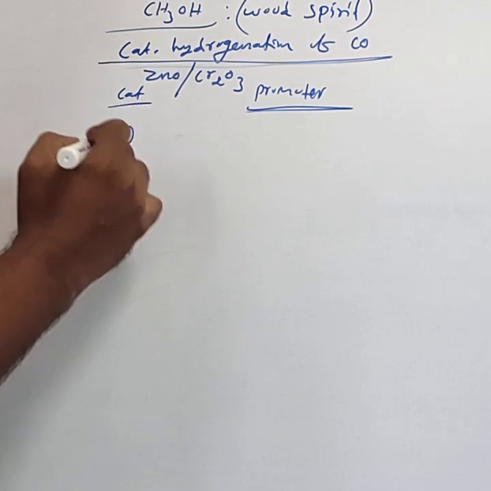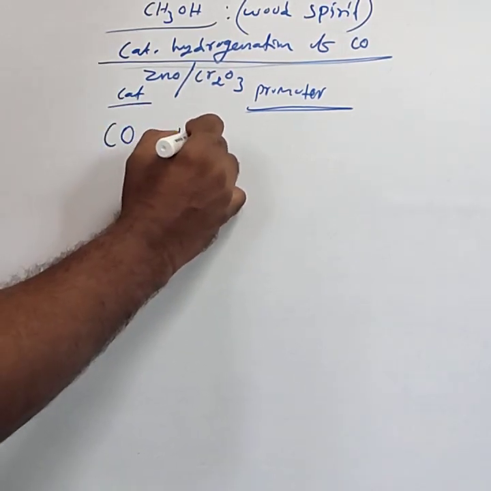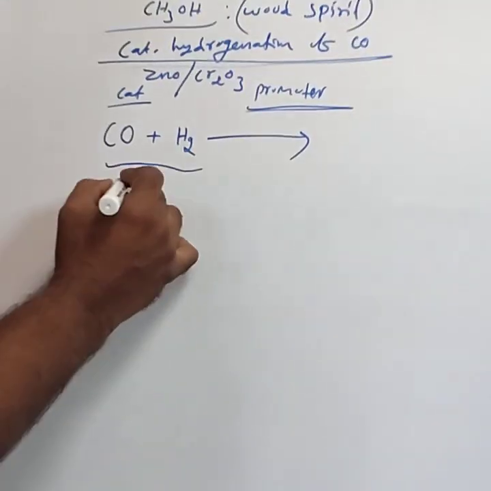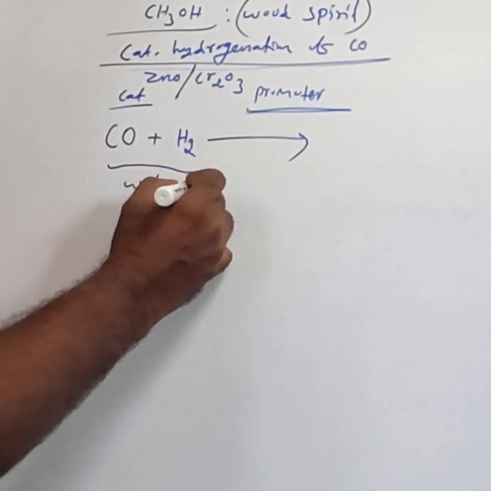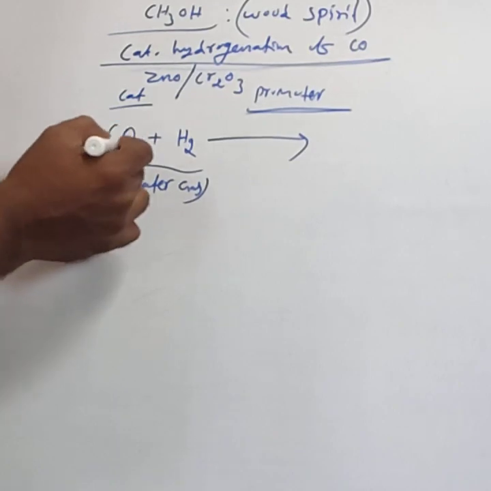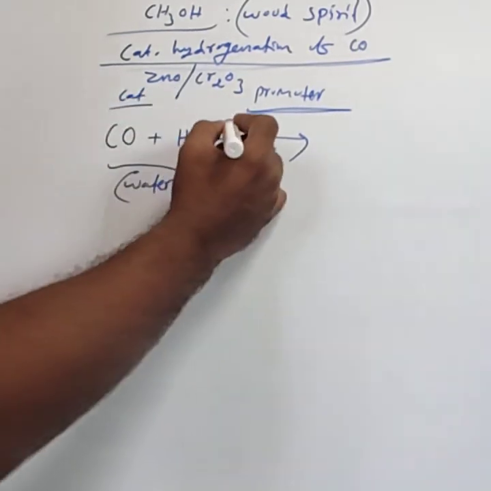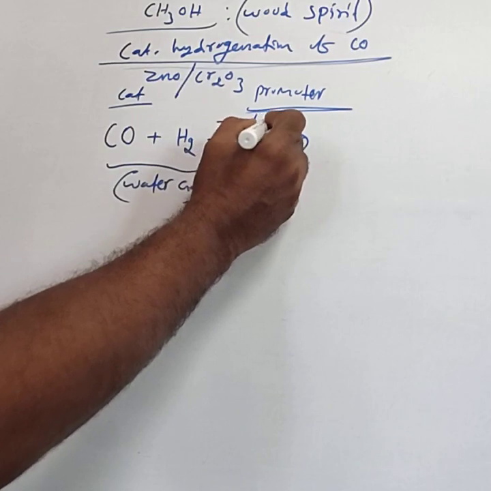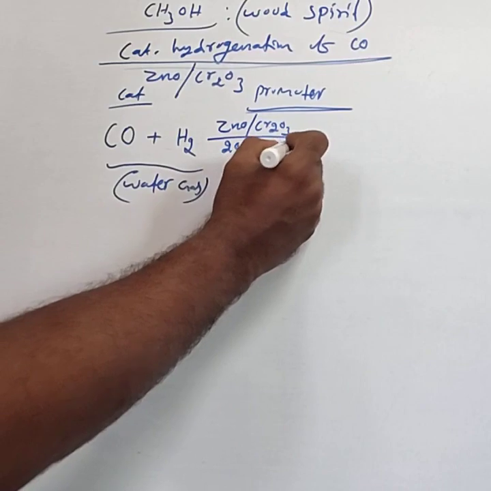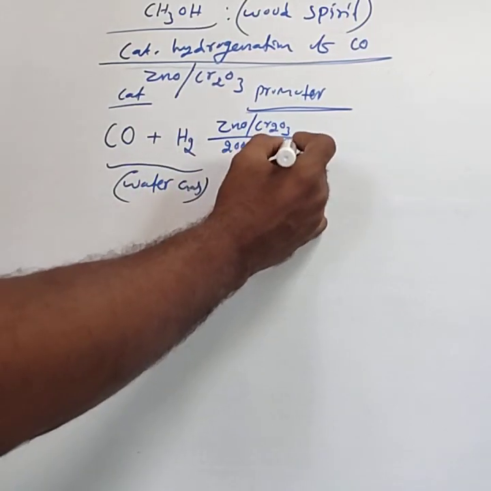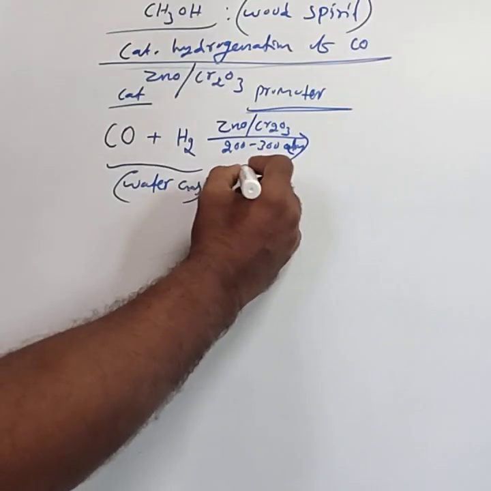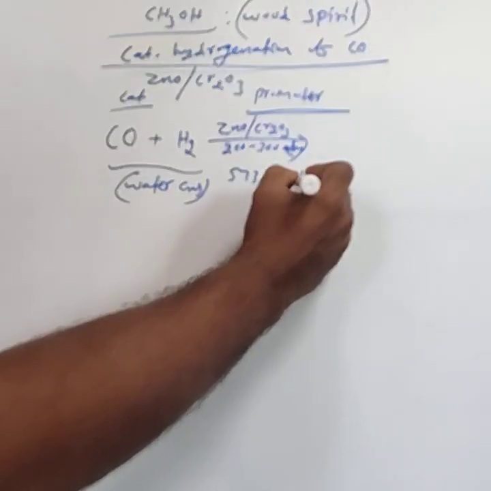Carbon monoxide, CO, plus H2, catalytic hydrogenation. This mixture is commonly called water gas, also called syngas. Carbon monoxide and hydrogen undergo catalytic hydrogenation using zinc oxide and Cr2O3 at 200 to 300 atmospheric pressure and 573 to 673 Kelvin.